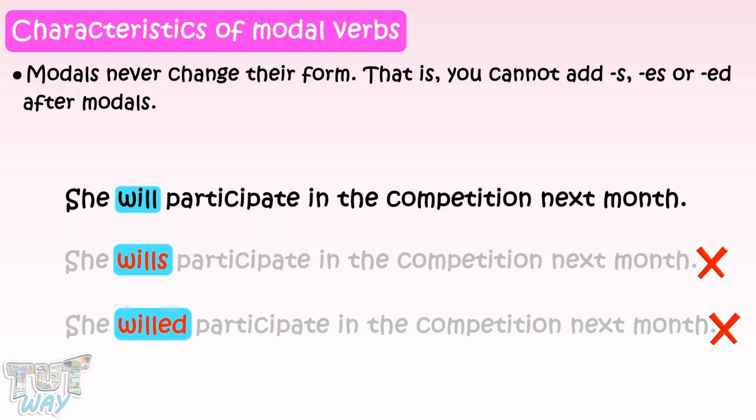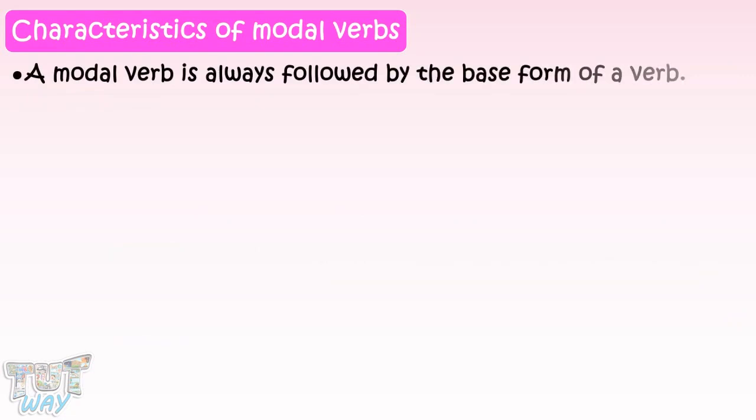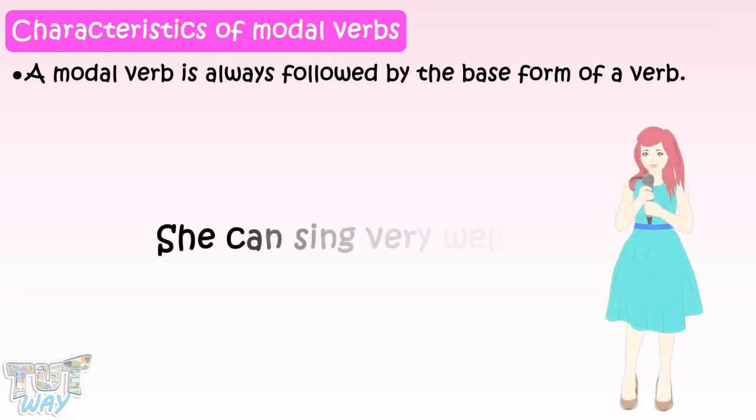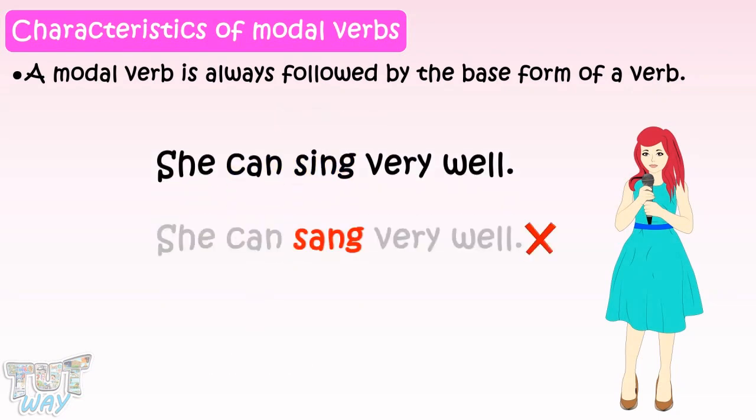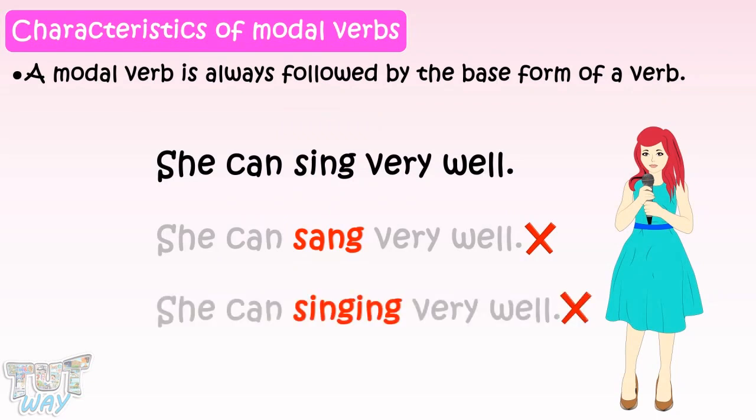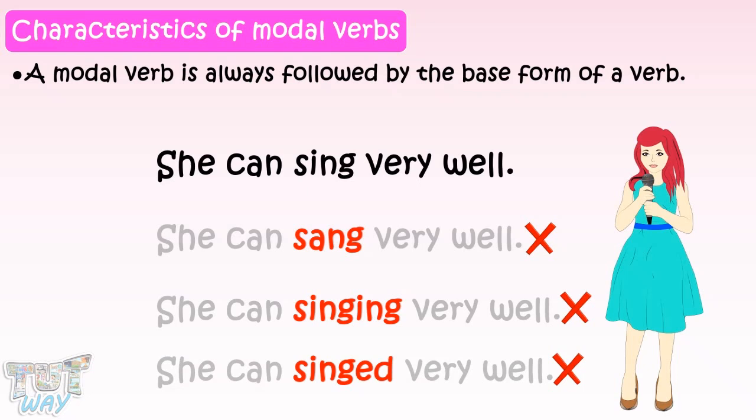Here we have the next characteristic of modal verbs. A modal verb is always followed by the base form of a verb. For example, she can sing very well. Here, can is the modal verb, sing is the main verb, and it can never be she can sang very well, or she can singing very well, or she can singed very well, because a modal verb is always followed by the base form of a verb.